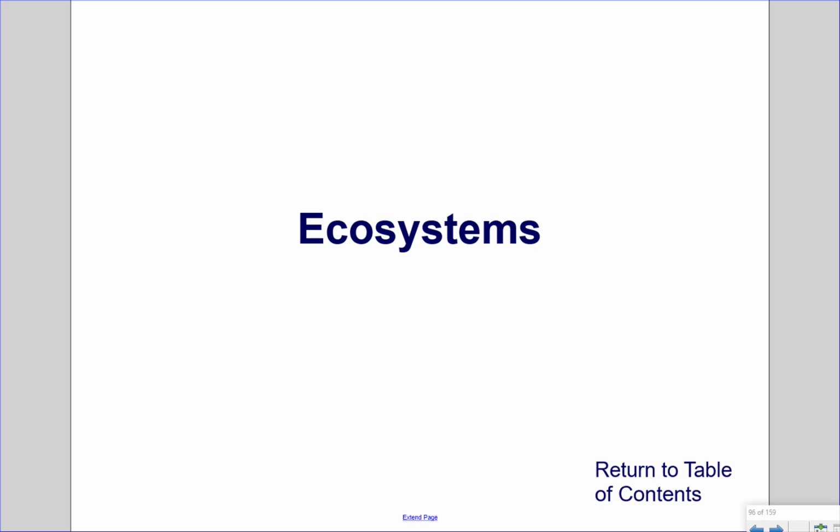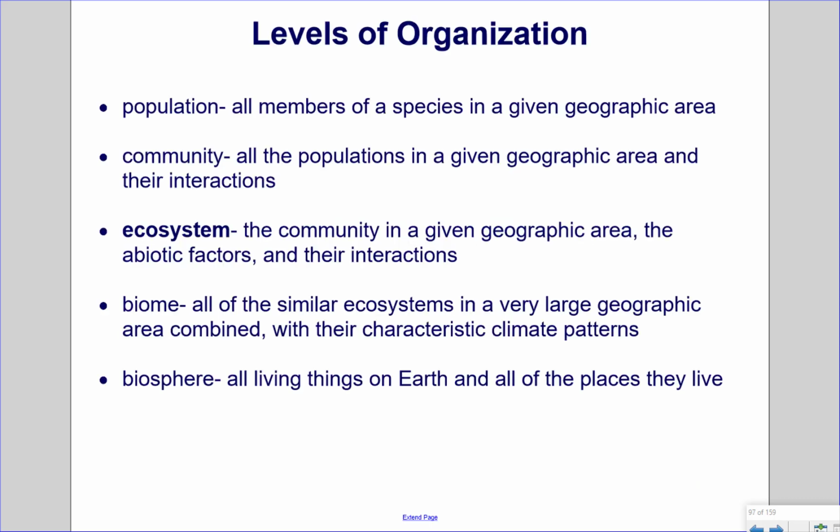Ecosystems. Levels of organization. A population is all members of a species in a given geographic area. A community is all the populations in a given geographic area and their interactions. So because this is between different populations, it could be between different species as well. The ecosystem is the community in a given geographic area, the abiotic factors, and their interactions.